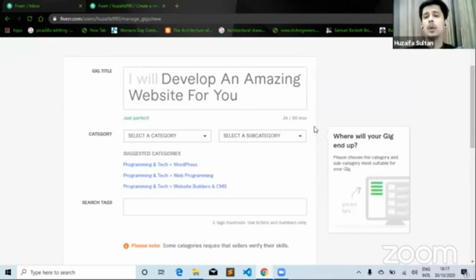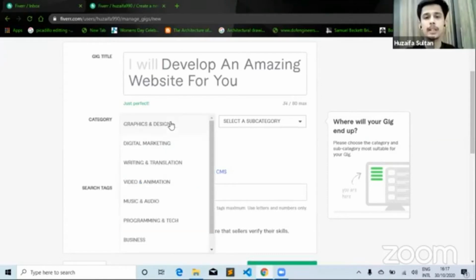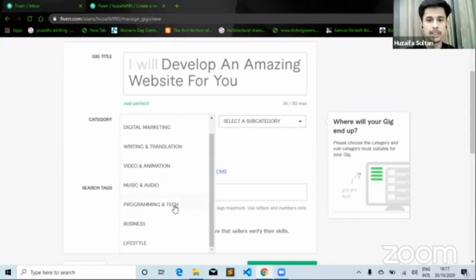Now, once you have written the title, the next thing is the category. You have to select the category that is related to the service or the skills that basically you have. So the service that I'm offering is regarding website development. So my category is going to be something very related to that. So over here, you can see programming and tech. Website development includes programming and technology. So this is what I will be selecting.